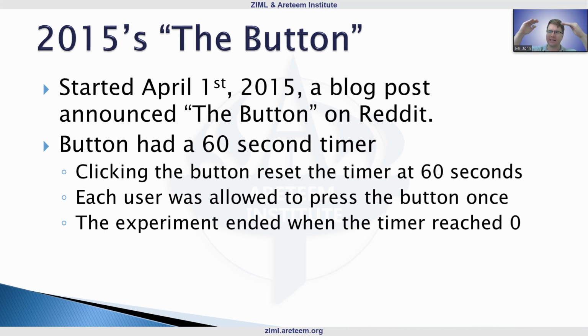So it was at 60 seconds, it counted down to 0, and once it reached 0, the experiment ended. So as soon as that button reached 0, it wasn't like a second chance or anything, although there were some technical difficulties, but as soon as it reached 0, that experiment ended.